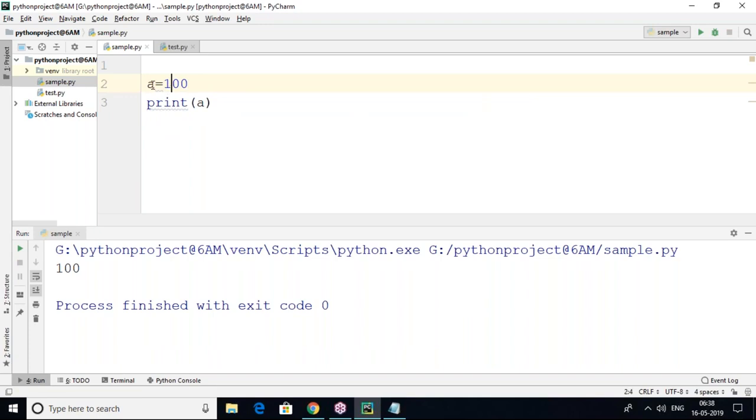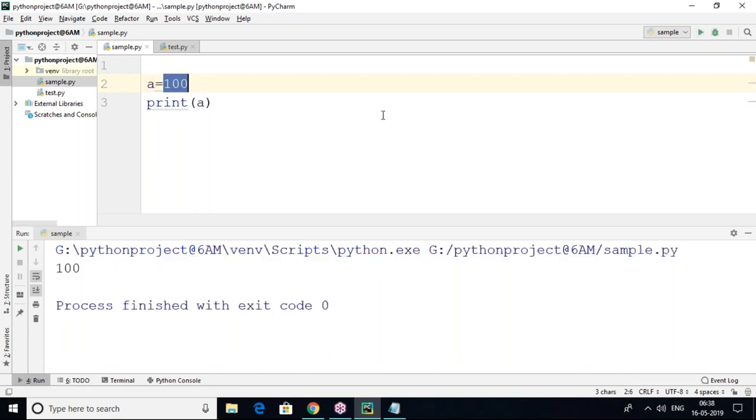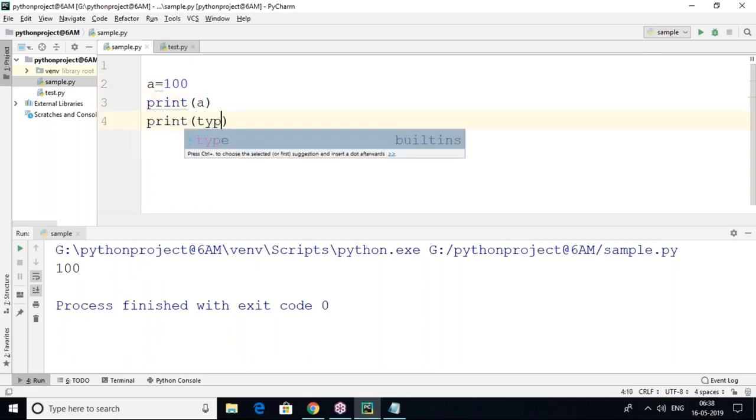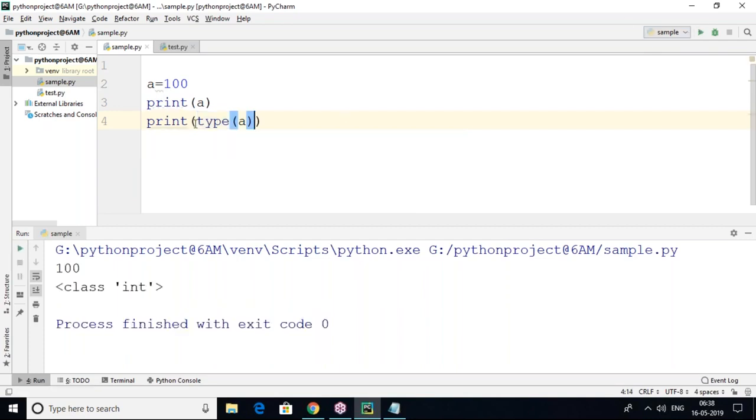In Python, while declaring a variable, you need not specify any data type. If you do, it won't work out. Why? Because Python is a dynamically typed language. So there is no need to declare the data type of the variable. Based on your given value, the type will be decided implicitly. Our value is 100 and we printed it, but if I want to know the type of the value, the type of A, the type of the variable, you can use the type function. Type is a built-in function to get the type of a variable. If you want to know what type of variable it is, you can get it.